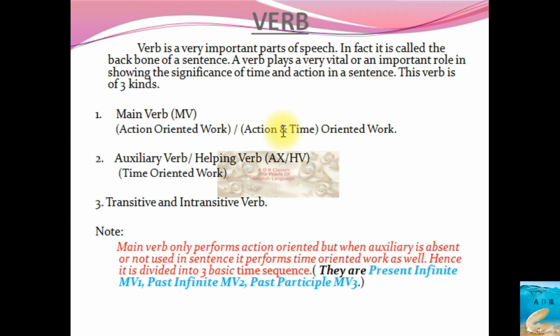Hence, if you remember, the list of verbs is divided into three columns that I will be uploading in the next video. So this is just a video to show you what the types of verb are. Action oriented verb is main verb, so its short form is MV.